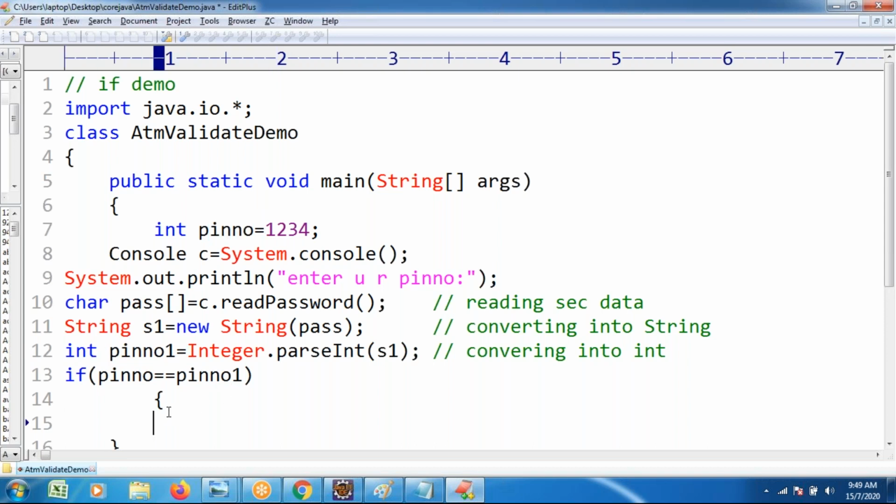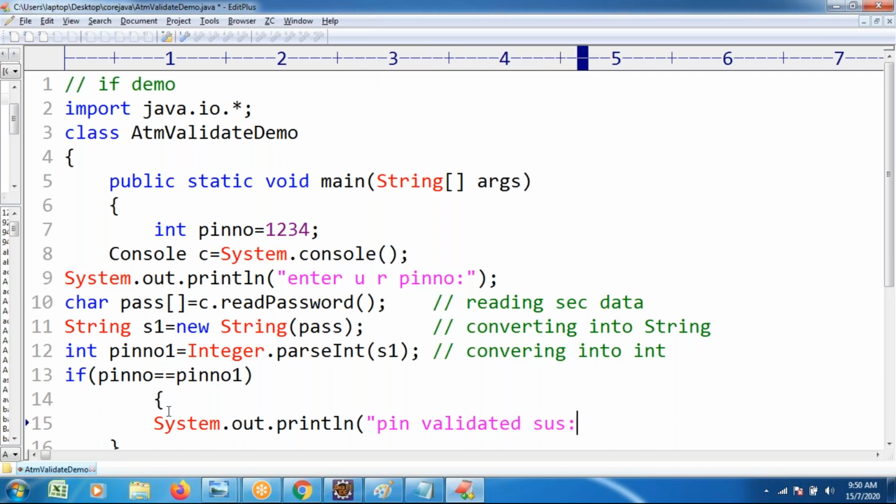If both are matched, I want to write System.out.println("PIN validated successfully").